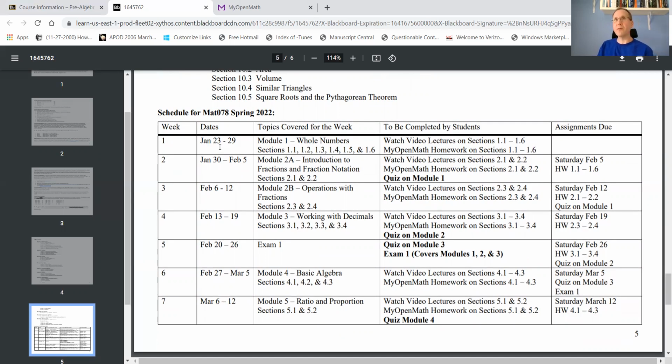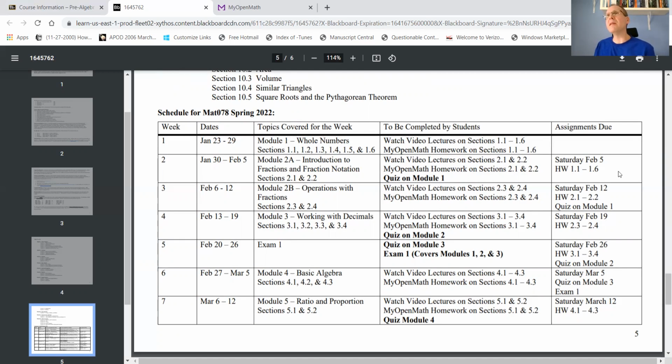So for example, this first week, you should be working on module 1, which is on the whole numbers. So this is sections 1.1 through 1.6. You should watch all of my video lectures. It's really important that you watch my video lectures. And then start working on your My Open Math homework. What I would do is right after you watch the video lectures, I would just do the homework, while it's fresh, while you have a good understanding of the material. However, in terms of due dates, I always give you a little extra time.